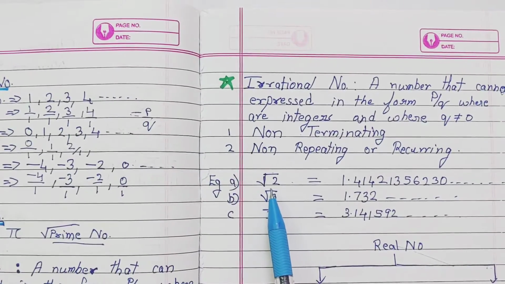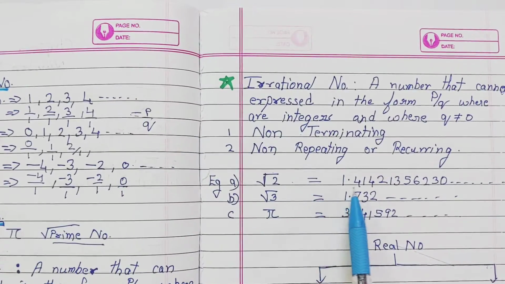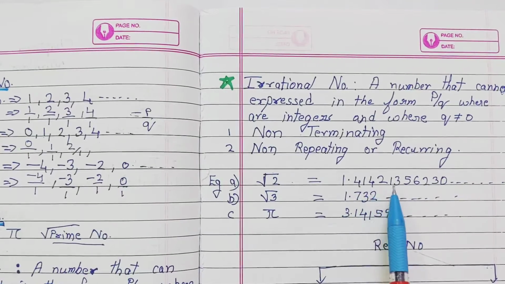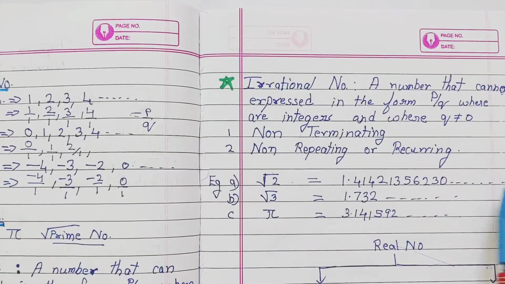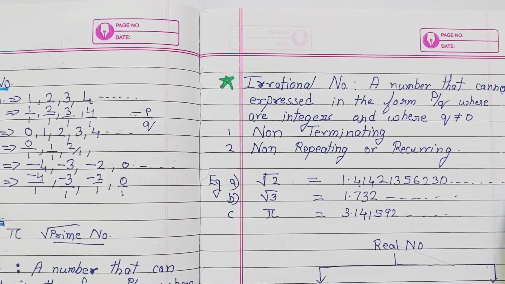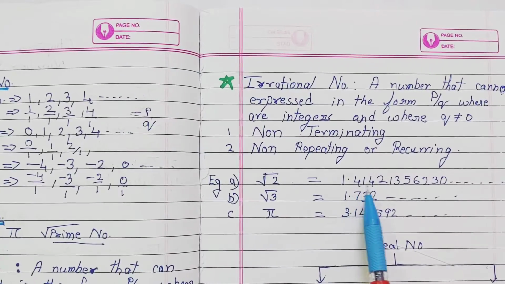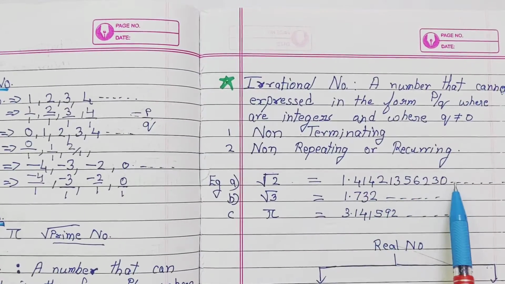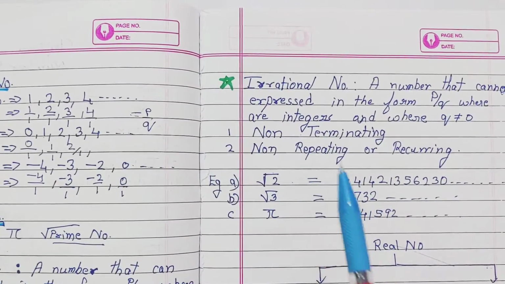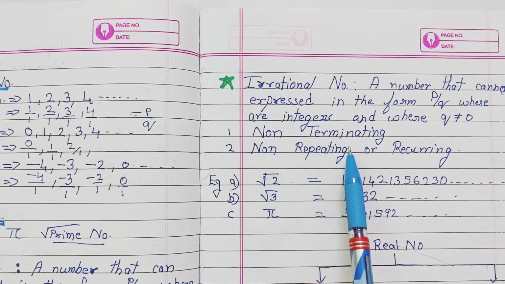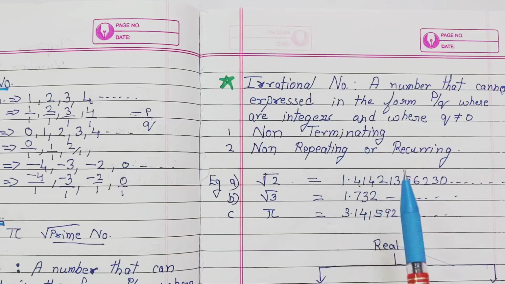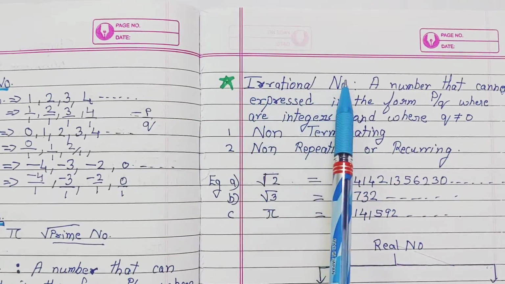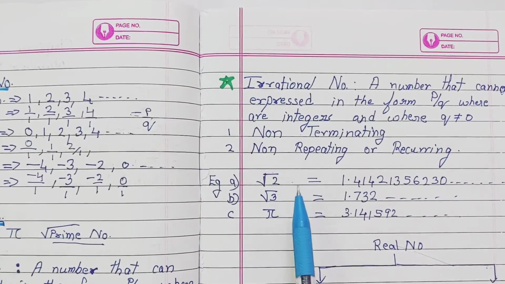An example for an irrational number is root 2. Root 2's value is 1.414, it goes on. This sign indicates it is going on. So it is not terminating. And one more thing, you can see the quotient here, it's not repeating itself. Numbers are changed here, so it's not repeating. So if a number is non-terminating, non-repeating or reoccurring, that is both these conditions, then you will say that number is an irrational number. So our root 2 is an irrational number.